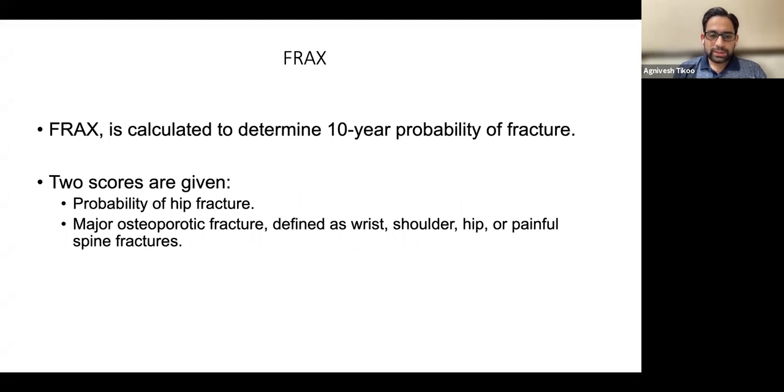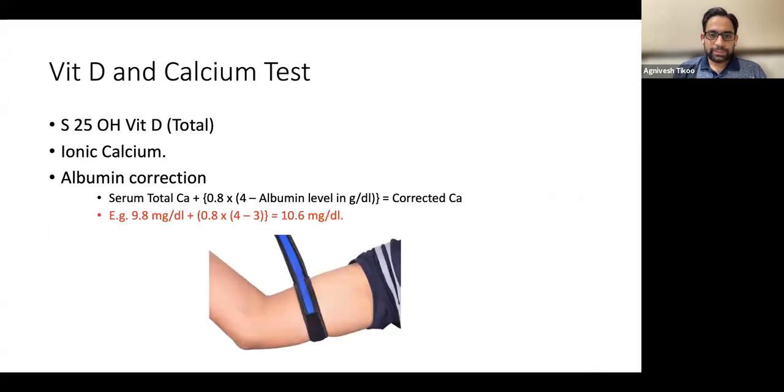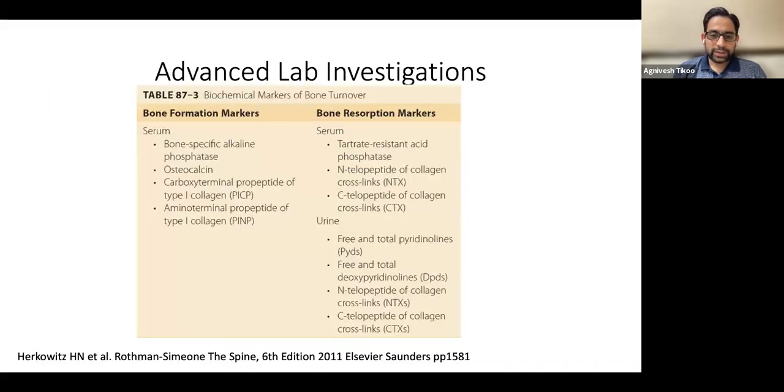And medical indications are there. If the probability of hip fracture is more than 3% or major osteoporotic fracture more than 20%, we have to start medical management. In the investigations, we did learn about the vitamin D and calcium tests. We read about the albumin correction, that whenever you do a non-ionized calcium, you should have an albumin to correct it. And specifically, do not put a tourniquet and do not tap the vein while drawing the sample. There are advanced lab investigations which we sometimes rely on to understand the medical treatment for osteoporosis.